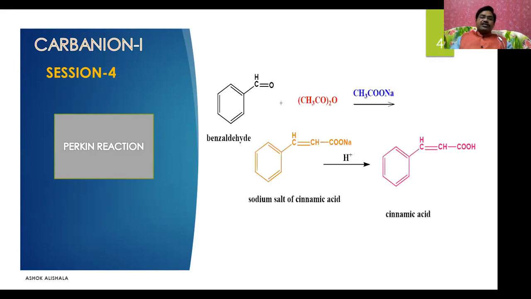Let us see this one. This is a general reaction where benzaldehyde reacts with acetic anhydride in the presence of sodium acetate. This salt is the carboxylic salt of its anhydride, and you will get a sodium salt of cinnamic acid. On acidification, you will get cinnamic acid.